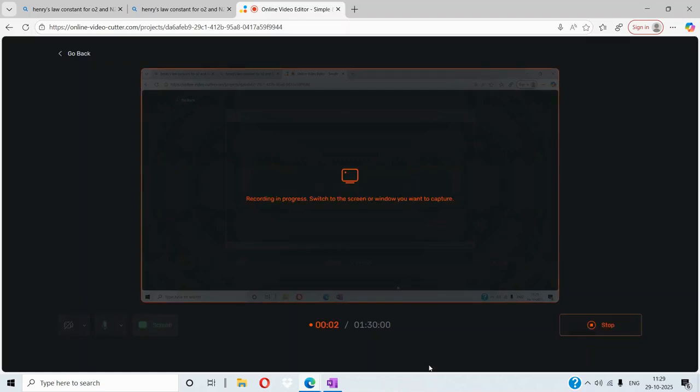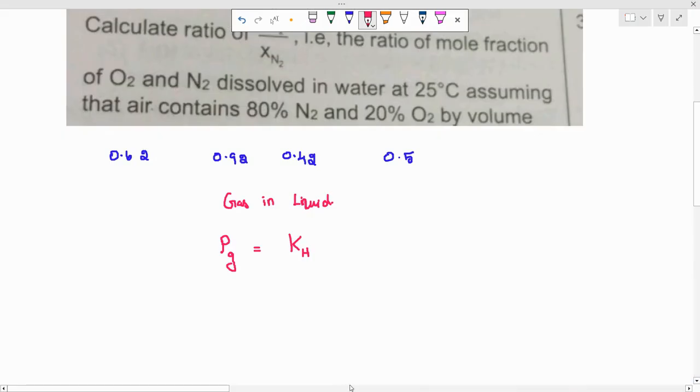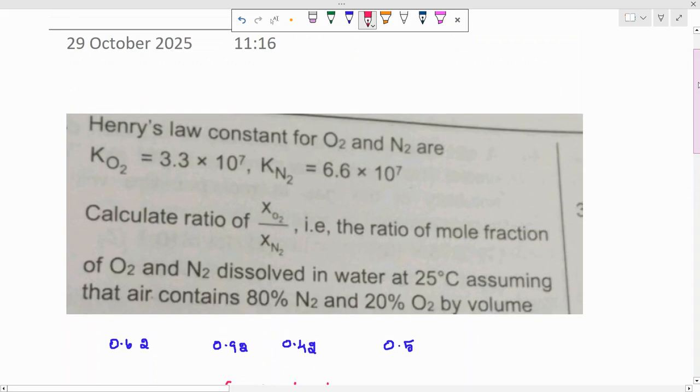Good morning, students. Today I'm going to solve one NEET based question. This question is raised by my student. One of my NEET students raised this question. Okay, I will solve this one.